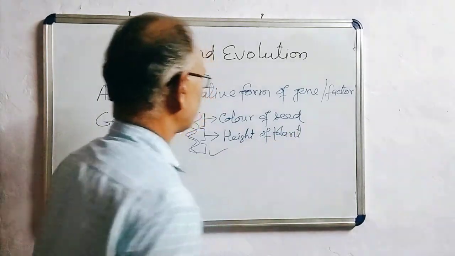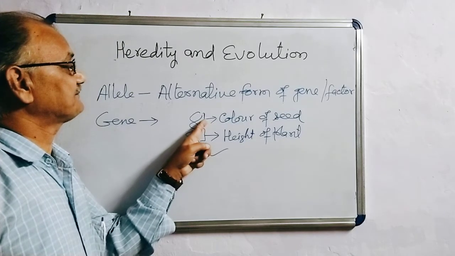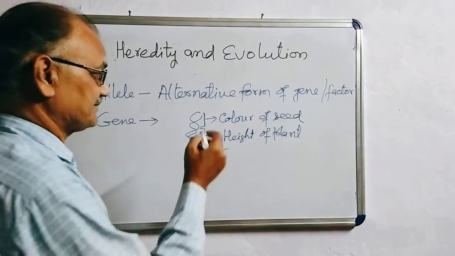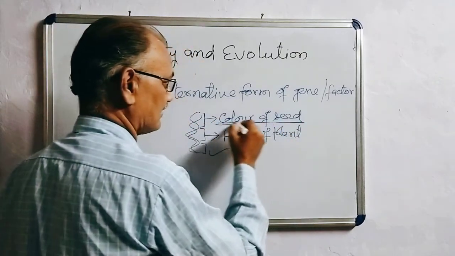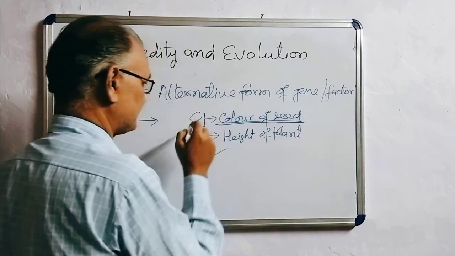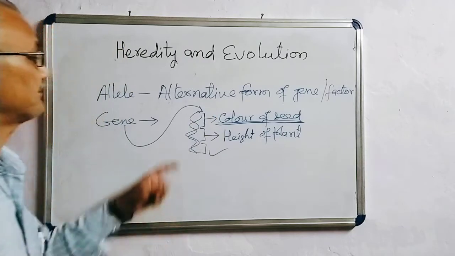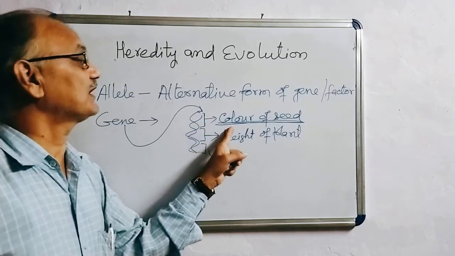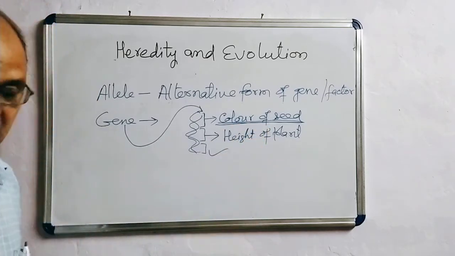And this for another trait. So gene is the fragment of DNA that is responsible for the expression of at least one trait or character, that is called gene.